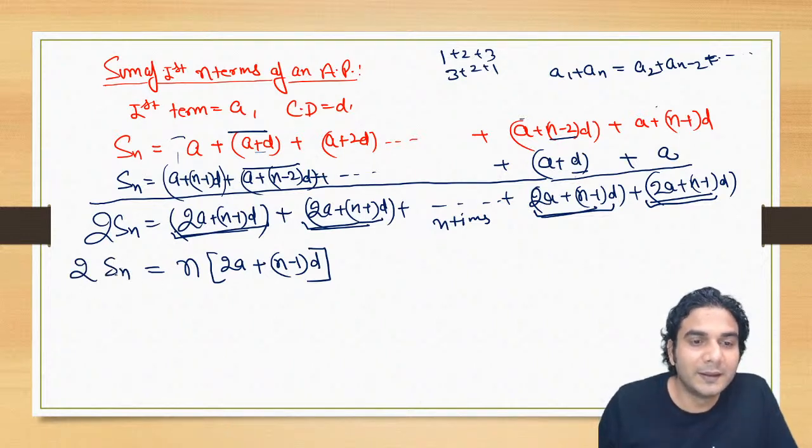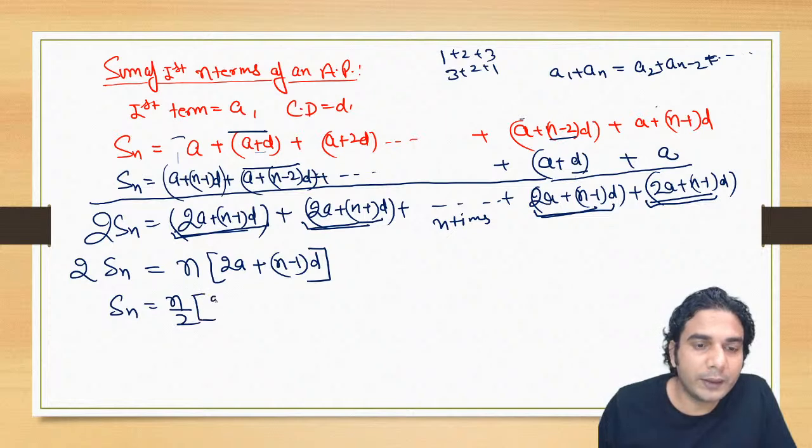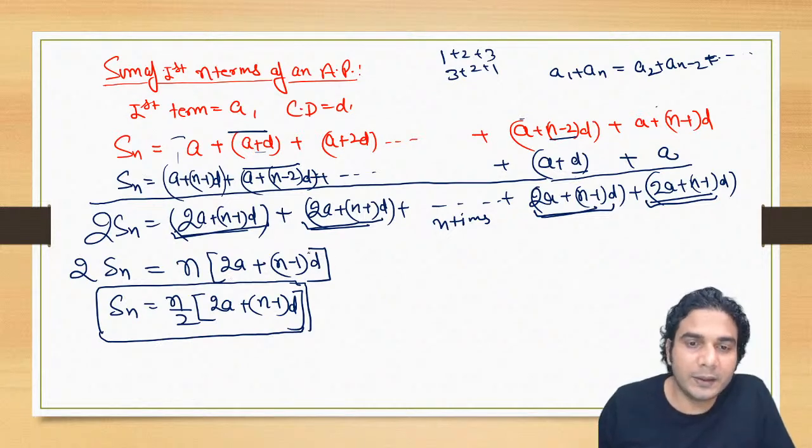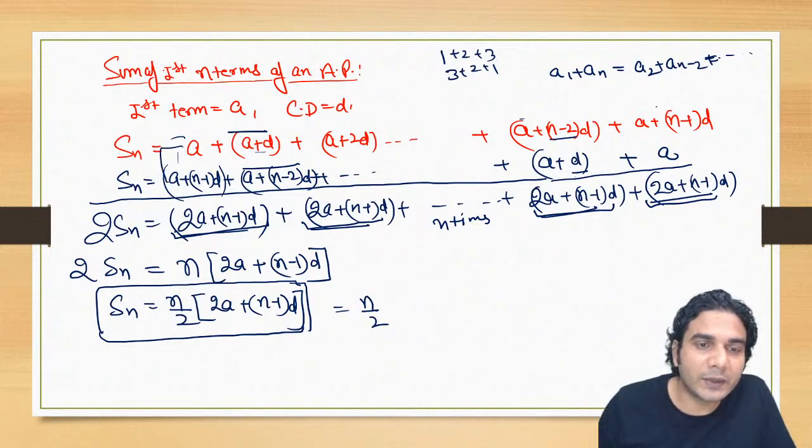So now you can see Sn is equal to n by 2 into (2a plus (n minus 1) into d). So this is the formula for the sum of n terms of an AP. You can also read this formula as n by 2 times first plus last, right?